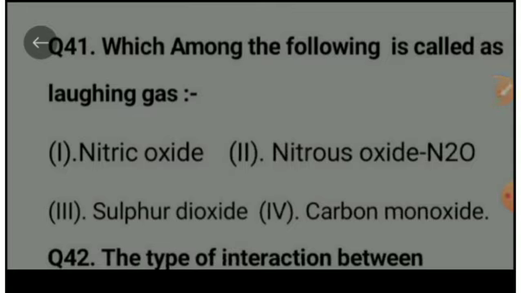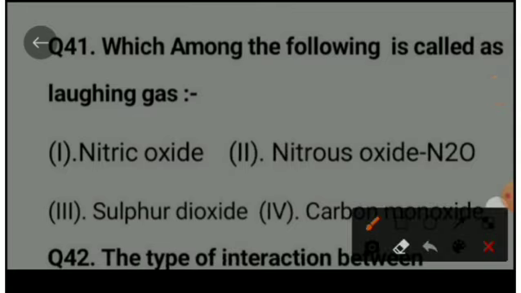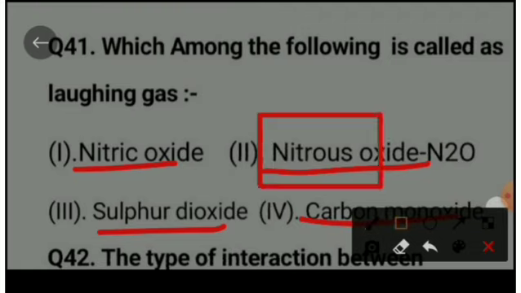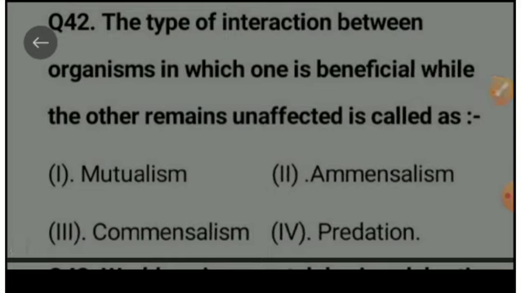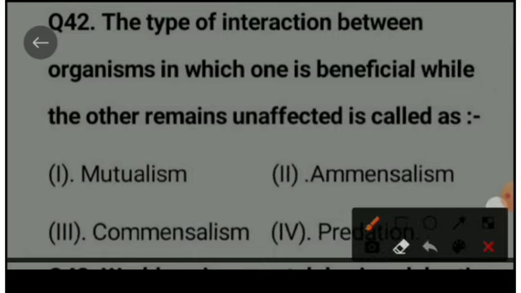Next question is, which among the following is called laughing gas? Nitric oxide, nitrous oxide, sulfur dioxide, carbon monoxide. The right option is nitrous oxide. Next question is, the type of interaction between organisms in which one is beneficial while the other remains unaffected is called mutualism, amensalism, commensalism, predation.